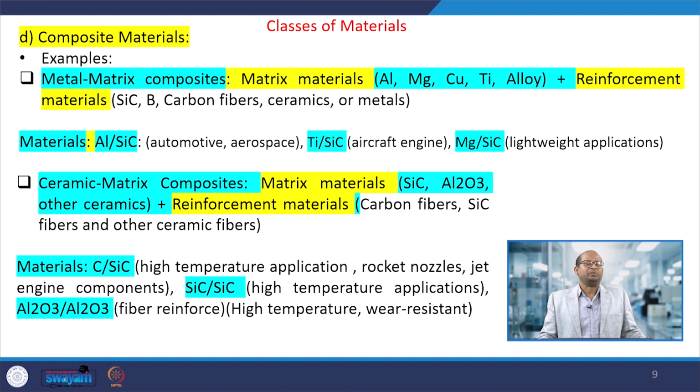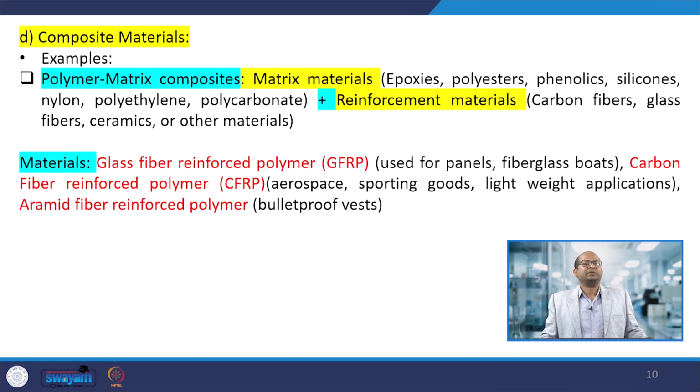That ceramic matrix composite, such as carbon silicon carbide, is used in high temperature applications, where we have to sustain a high temperature, for example rocket nozzles and jet engine components. There we can use silicon carbides, carbon silicon carbides or alumina composite mixtures.